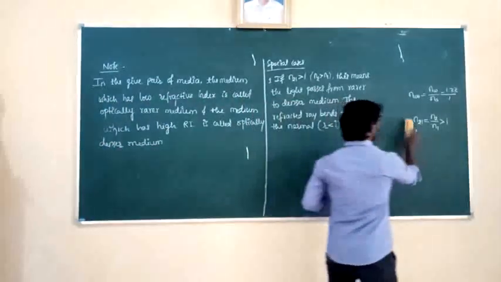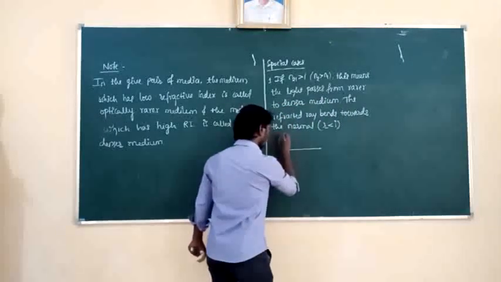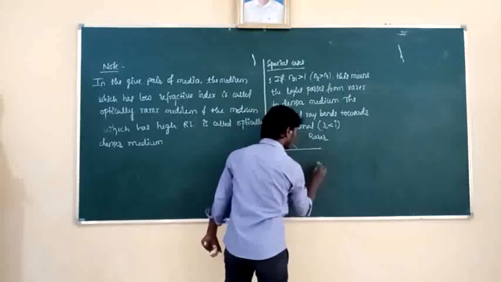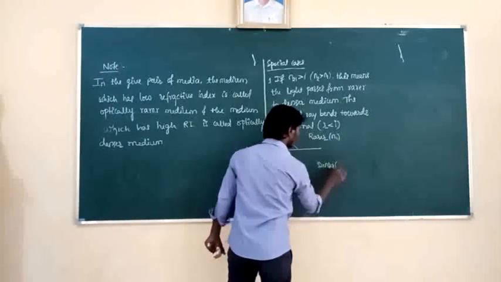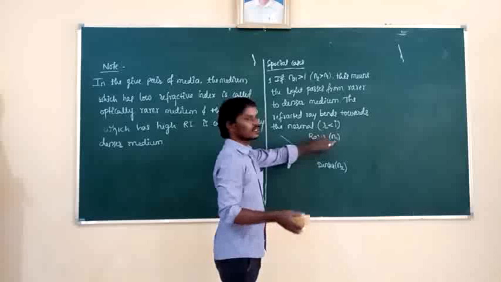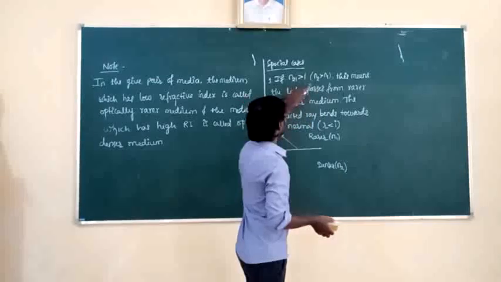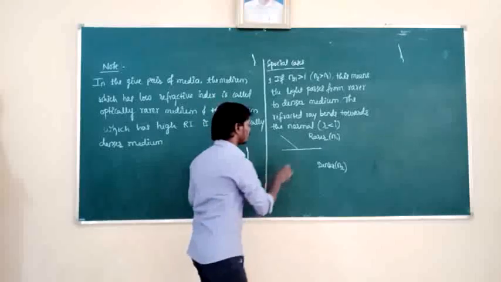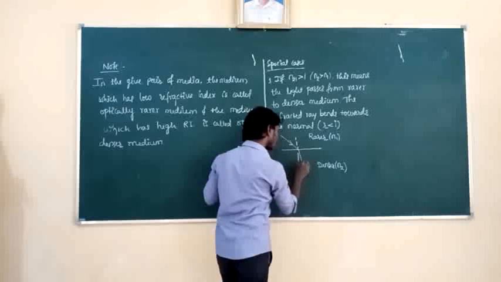Next, what is the diagram for this one? From which medium to which medium is the light passing? Rarer to denser. Because the rarer medium has refractive index N1 and the denser medium has refractive index N2. The first medium has the incident ray, the second medium has the refracted ray. Here the first medium has a lower refractive index than the second medium. Then the light bends towards the normal.